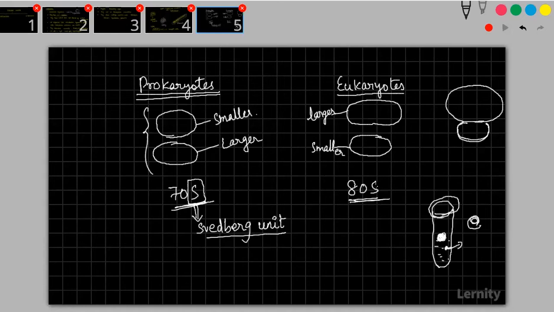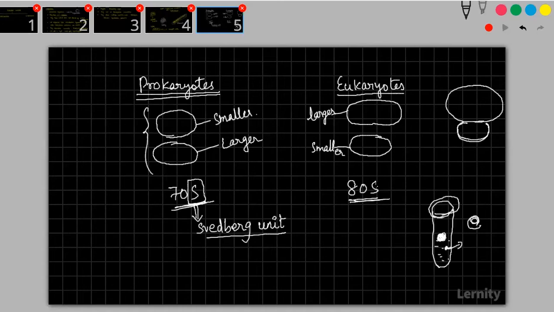You will study this in detail in your cell chapter, so not now. Just to have a basic understanding, I'm just trying to tell you what this S stands for. S stands for Swedberg unit. This Swedberg unit is kind of an indicative measure of how a particular item will come out in the separation process. If I want to separate it, what is the speed at which I have to rotate?